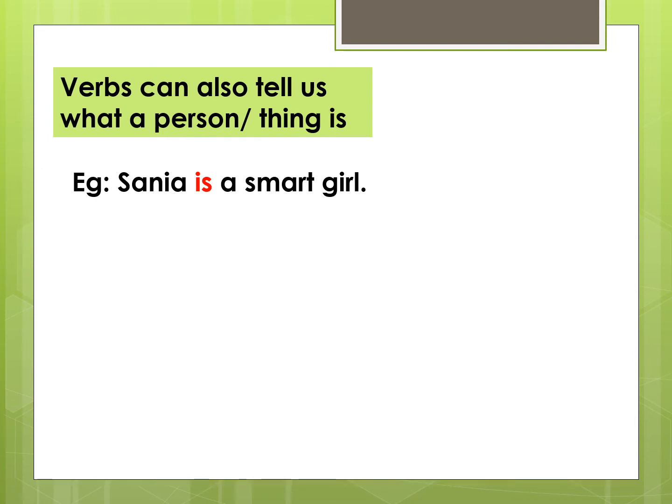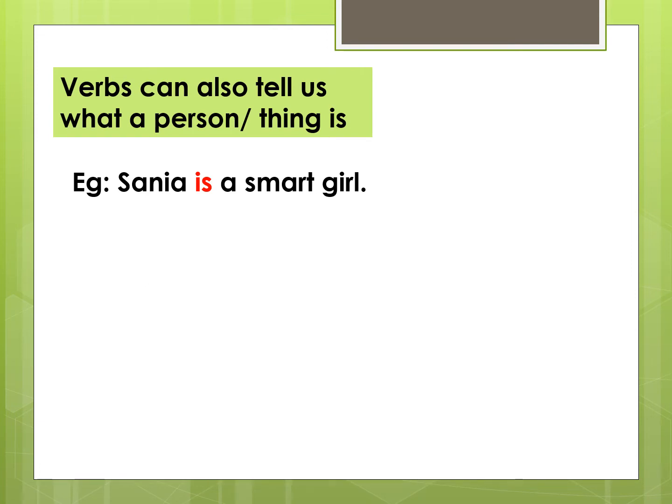For example, this sentence, Sanya is a smart girl. In this sentence, we are not told what Sanya is doing. We are not talking of any action here, but rather, what is Sanya or who is Sanya? The word is the verb.